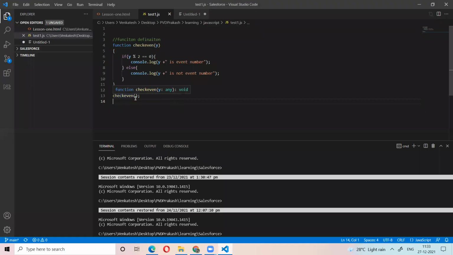So we are not giving anything. That's why it is taken as undefined. So this is not the correct output. You understand? Yes. People understand, right? Yes.